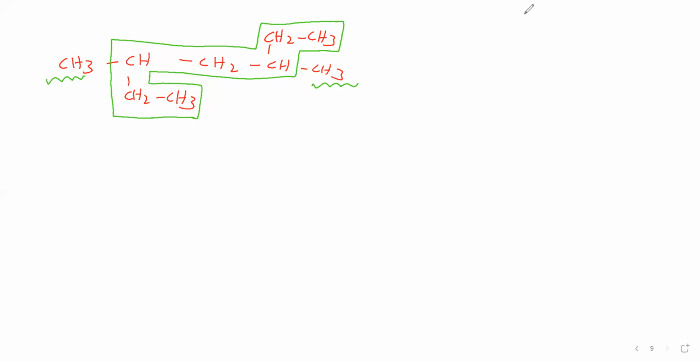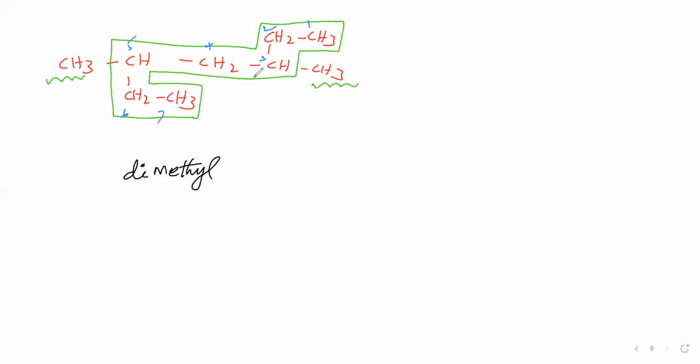Next, we will say the branch name. The branch name is methyl, and this branch name is also methyl. Therefore, we are saying dimethyl. Then we will give the position of branches. To say the position of branches, let us give numbering. We start from one end: number 1, 2, 3, 4, 5, 6, 7.